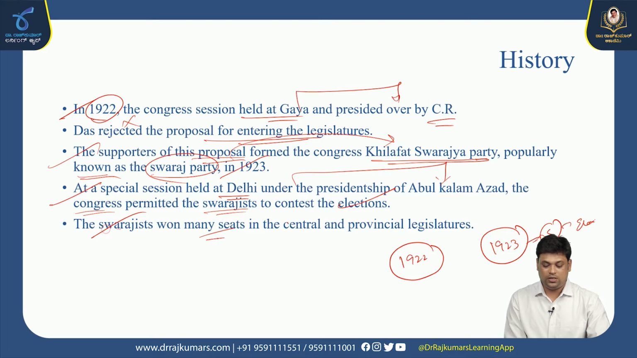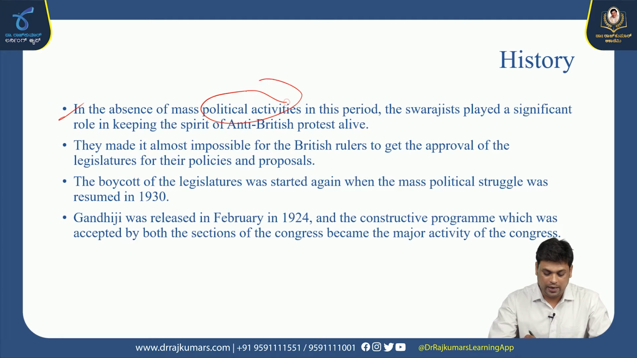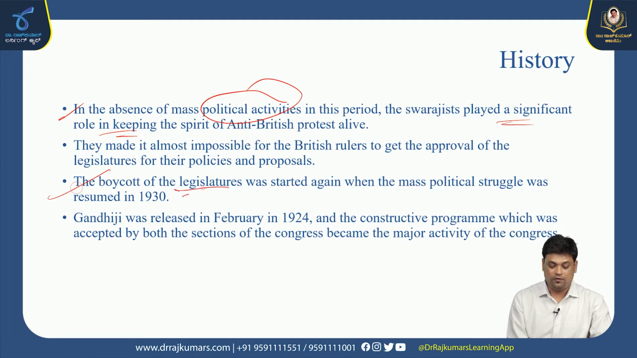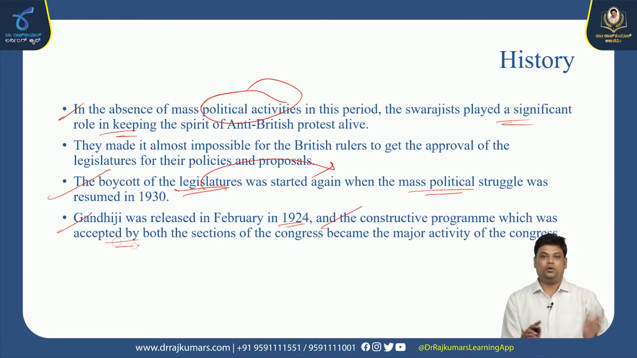The Swarajists won many seats in the central as well as provincial legislatures. Okay, so in the absence of other political activities, this period played a significant role in keeping the spirit of anti-British protest alive. The boycott of the legislature started again in 1930 when the mass struggle was resumed by Mahatma Gandhi in the name of the civil disobedience movement. Okay, so Gandhiji was released in February 1924, as I told you, and the constructive program, which was accepted by both sections of the Congress, became the main activity of the Congress to launch such a large movement in 1930, that is the civil disobedience movement.